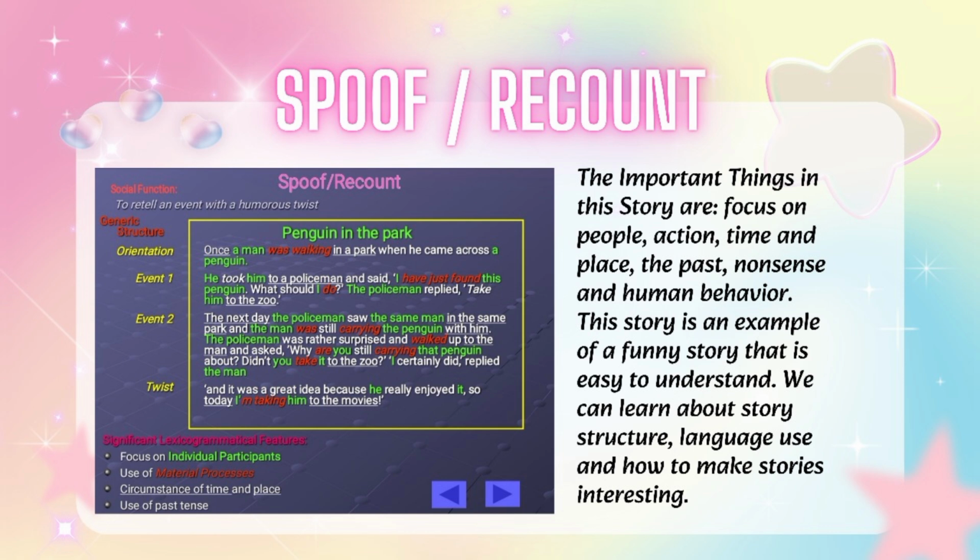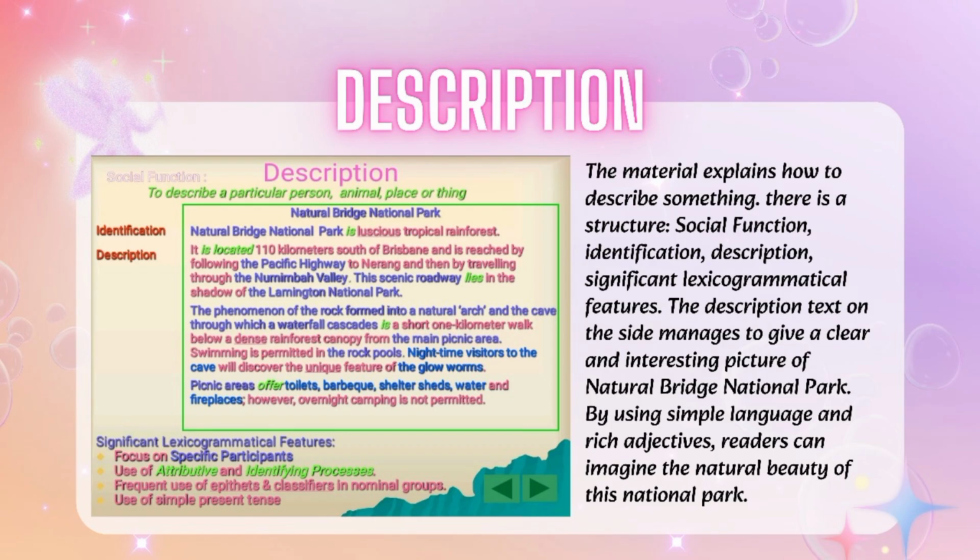And then spoof or recount. The important things in this story are focus on people, action, time and place, the past, nonsense, and humorous behavior. This story is an example of a funny story that is easy to understand. We can learn about story structure, language use, and how to make stories interesting.